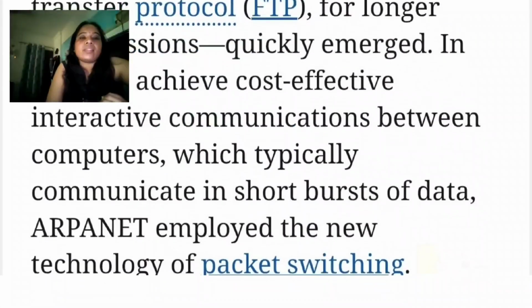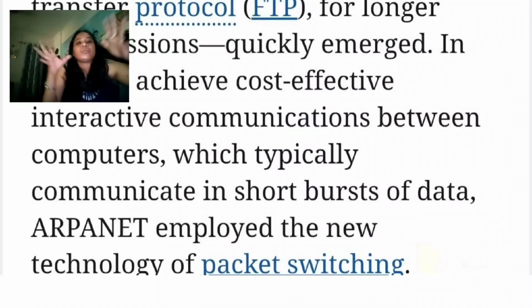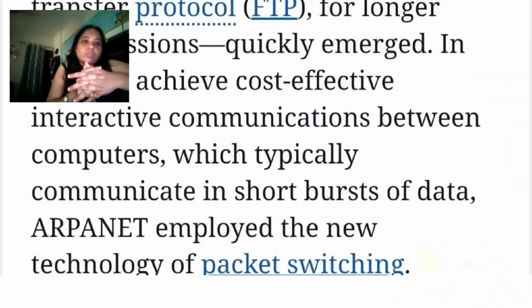Okay, and another thing here, if you are going to communicate between a lot of computers or a lot of users, the first internet they invented was ARPANET. That is the US defense, they invented this network of networks.